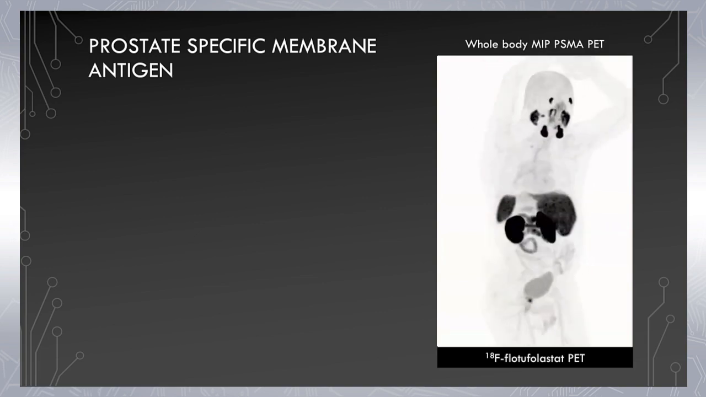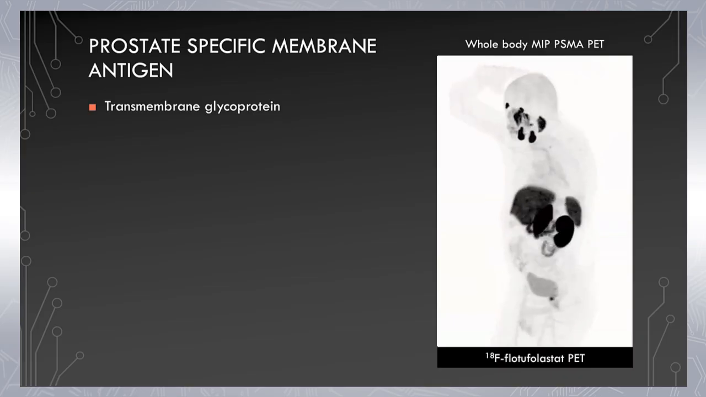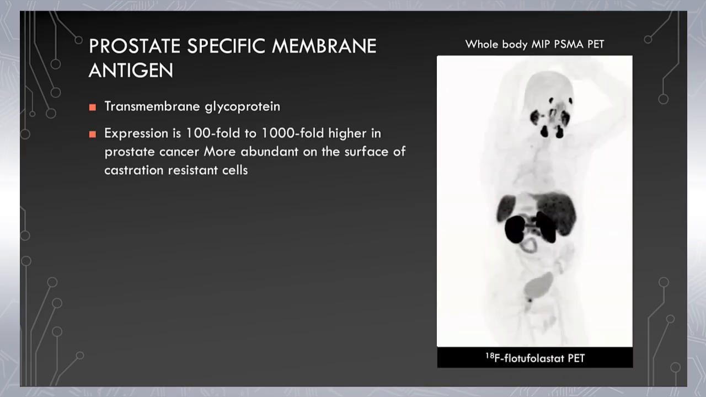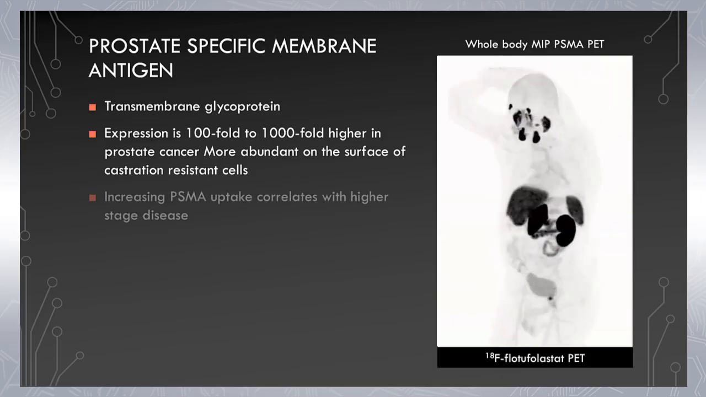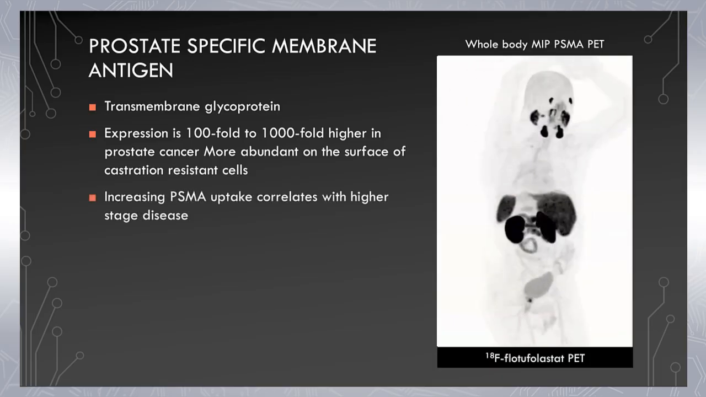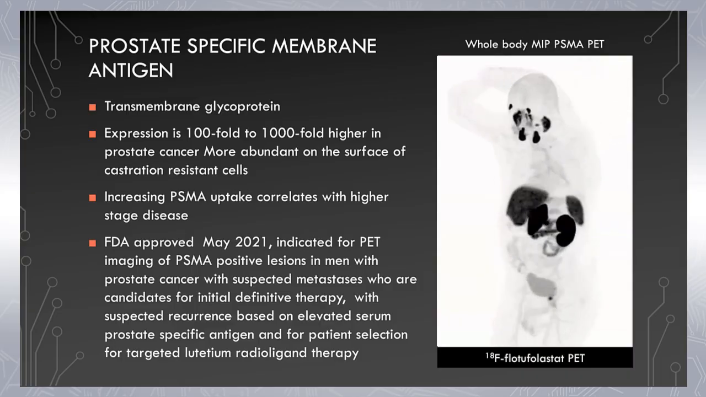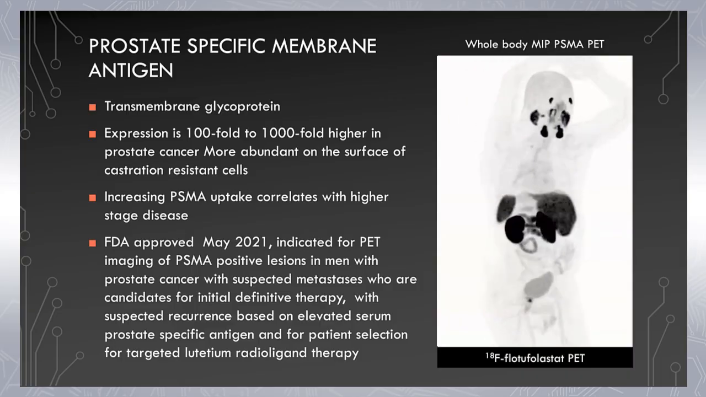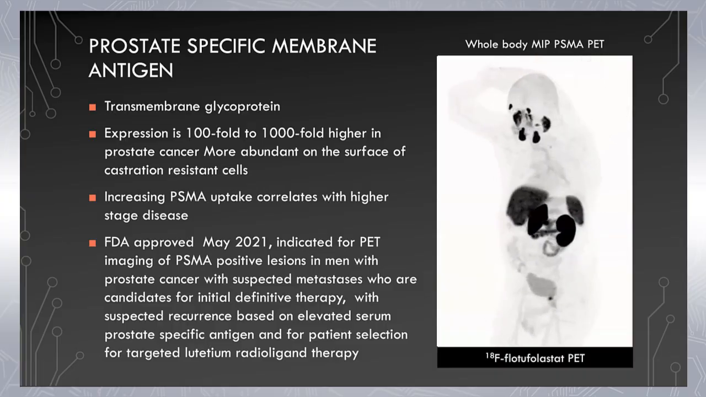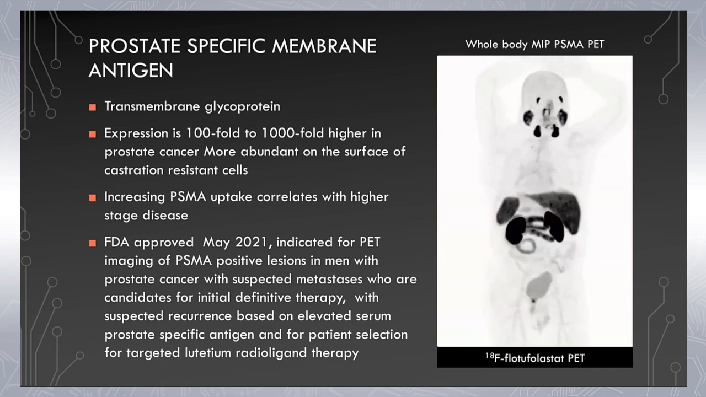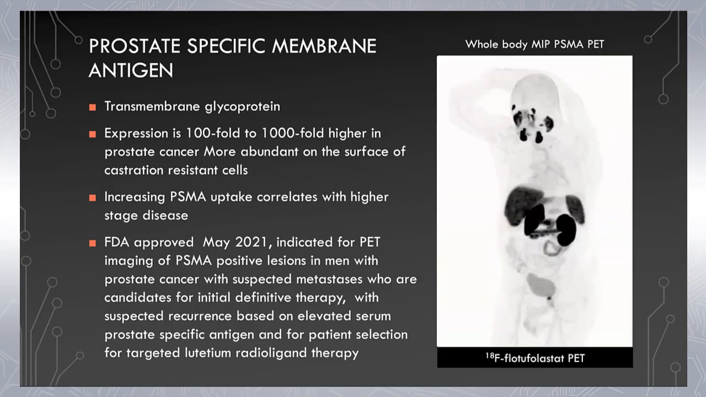But let's get to the star of the show, which is prostate-specific membrane antigen. PSMA is a transmembrane glycoprotein. It's expressed 100 to 1,000 times higher in prostate cancer and is more abundant on the surface of castrate-resistant cells. Increasing PSMA uptake correlates with higher stage of disease. It was approved initially in 2021 for PET imaging of PSMA-positive lesions in men with prostate cancer with suspected metastases who are candidates for initial therapy, and in those with suspected recurrence based on elevated serum PSA, and for patient selection for targeted lutetium radioligand therapy.